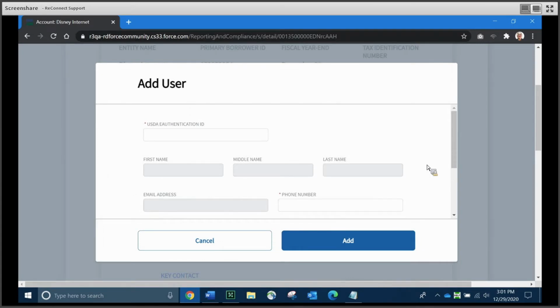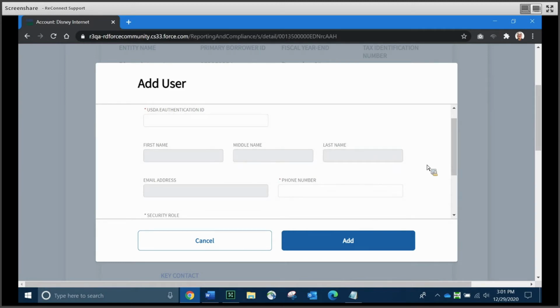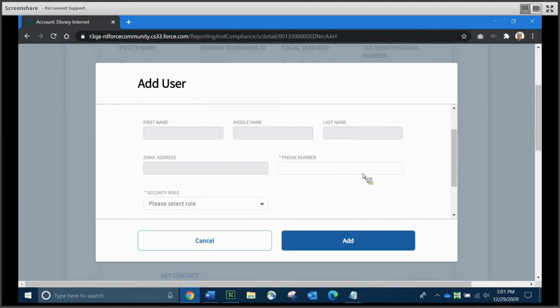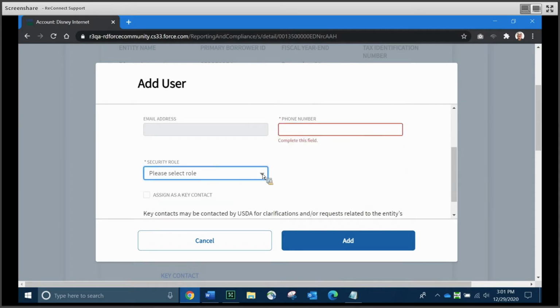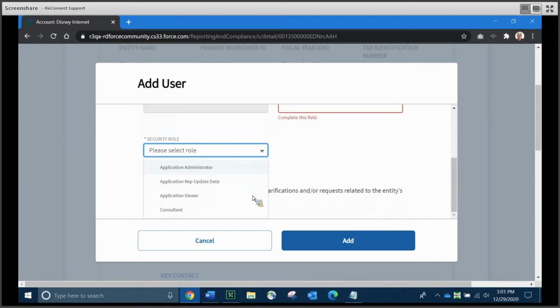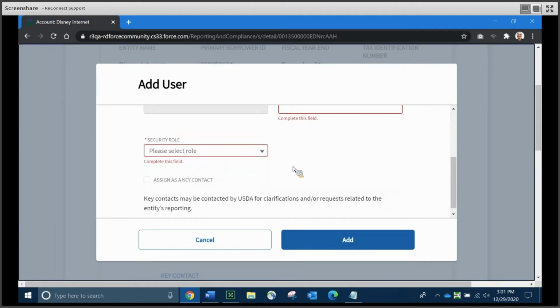If you click that, you simply enter the user's eAuth ID, and the system will pull all of their pertinent information from the eAuth ID. You can add the phone number. Scrolling down a little further, you'll be required to choose a security role for the person that you're adding. As you can see, we can see all of our security roles here. And you can assign them as a key contact.